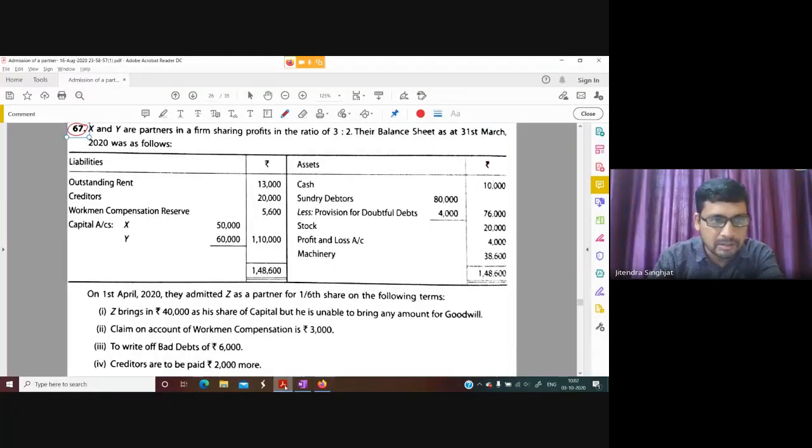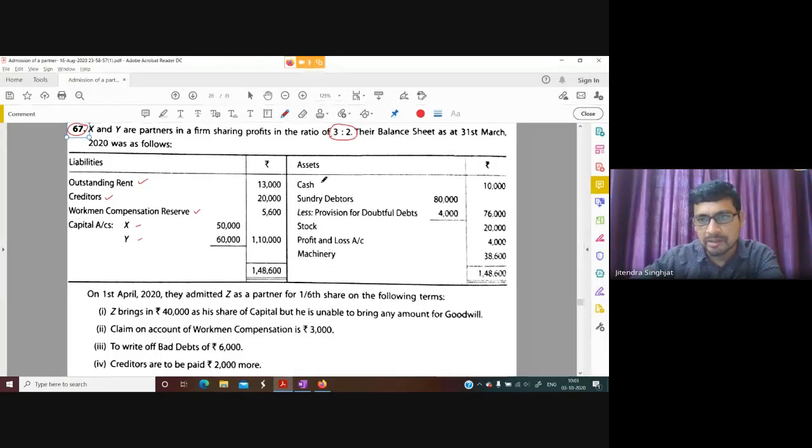So let's start. Numerical number 67. X and Y are partners in a firm, sharing profit in the ratio of 3 is to 2. Their balance sheet as at 31st March 2020 was as follows. You can see outstanding rent is given. Creditor is given. Workman compensation reserve is distributed to partners capital account, and capital of both the partners are given. So we can do easily these points.